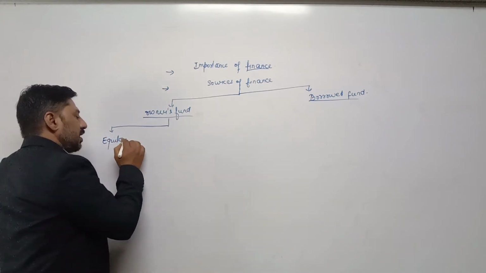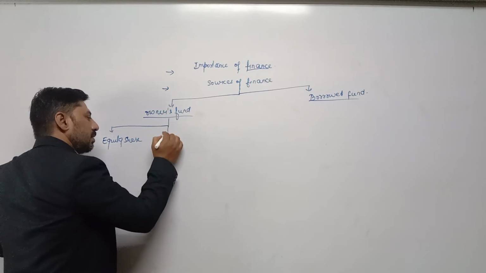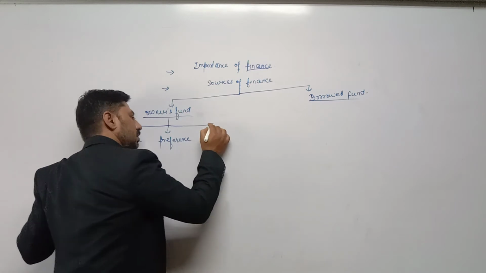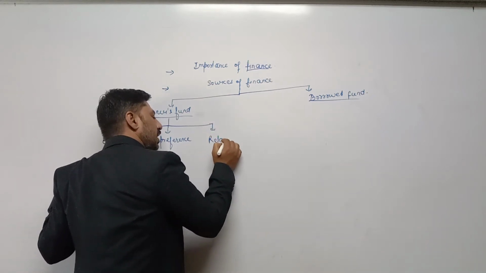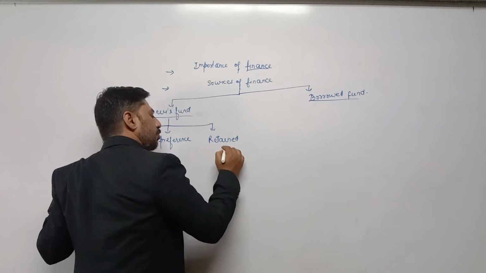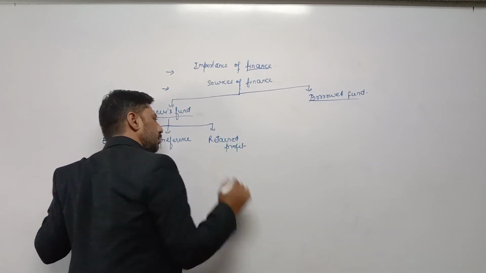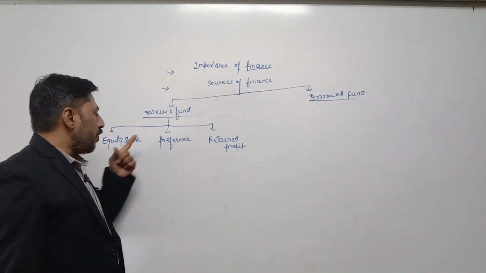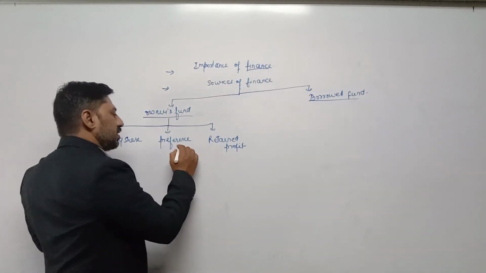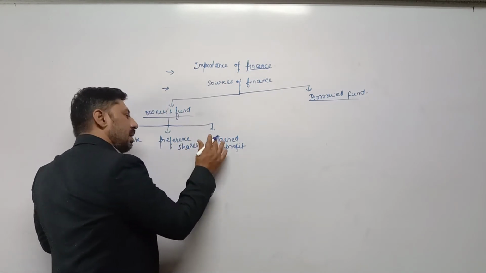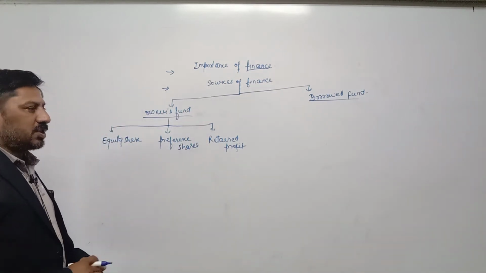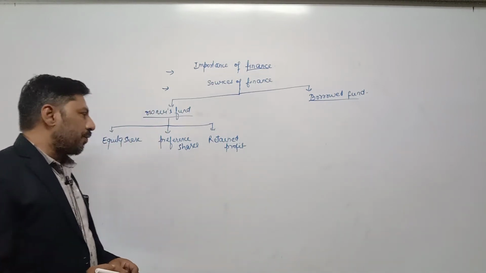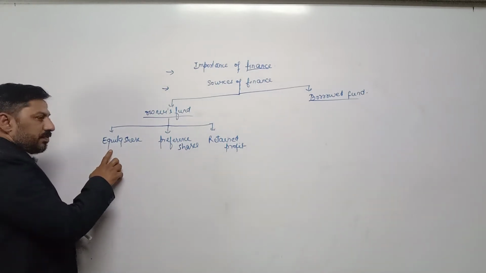Different sources of owners fund are equity shares, preference shares, and third one, in short I am explaining the whole chapter, retained profit. Retained profit is also known as plugging back of profit.